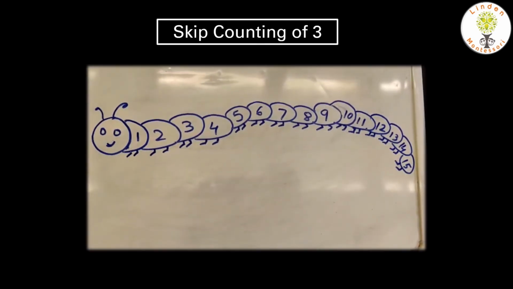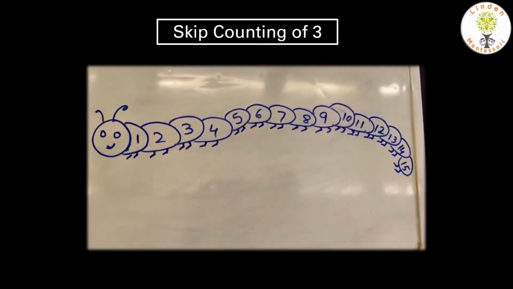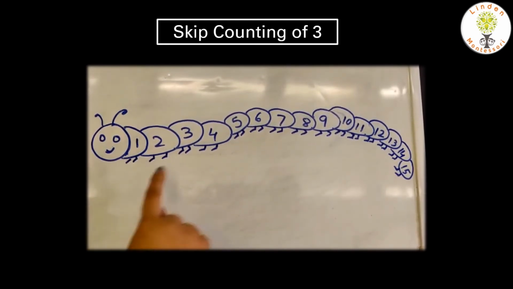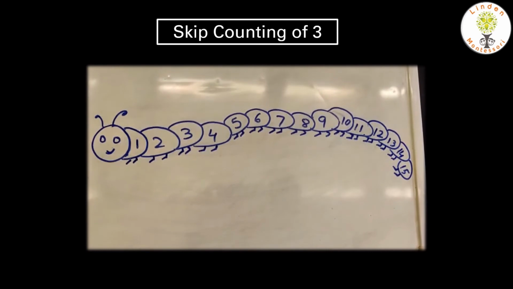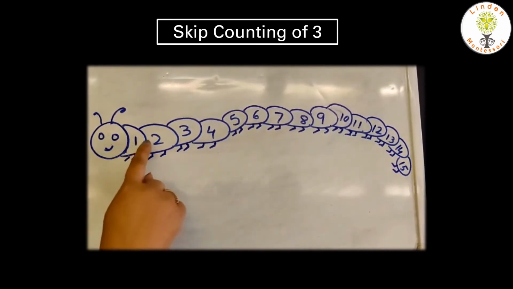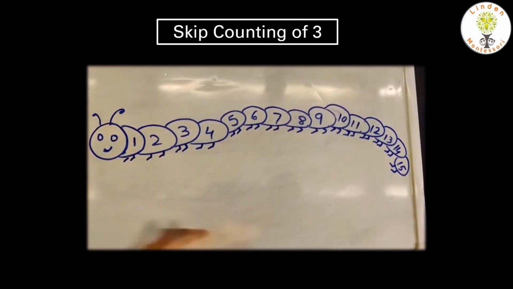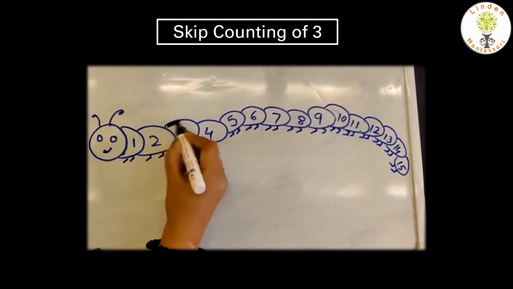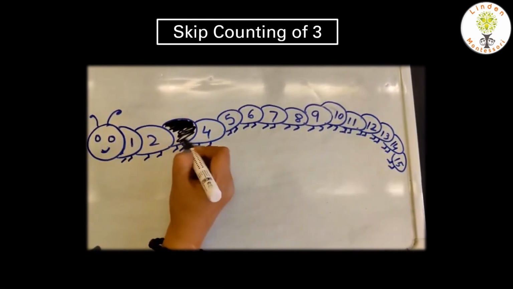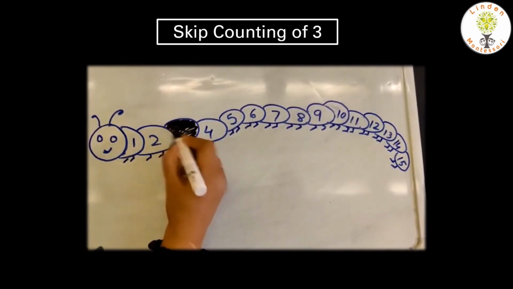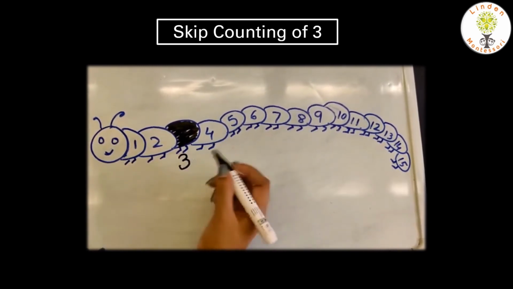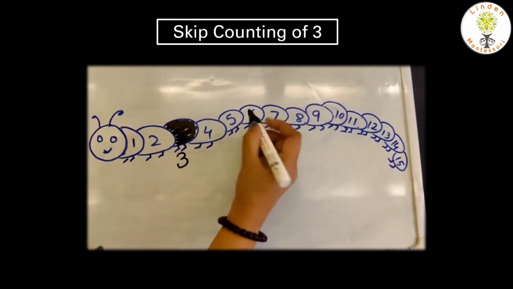Now we are going to do skip counting of 3, and this time we will be using the whiteboard, and I have drawn a caterpillar. Now the caterpillar has numbers on it. So let's skip count 1, 2, 3, and we will color this part of the caterpillar, and we are going to write the number below. 1, 2, 3.